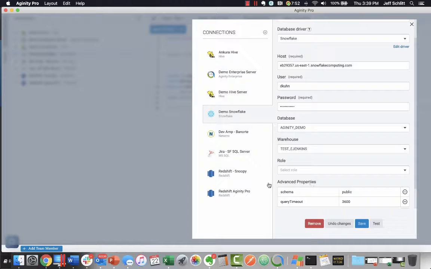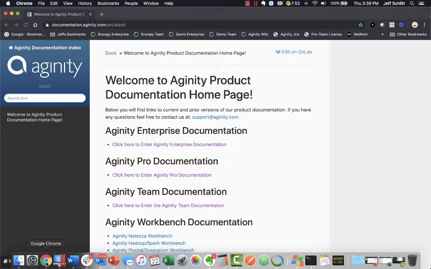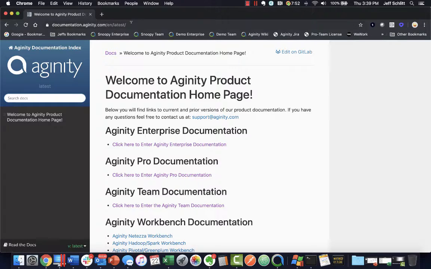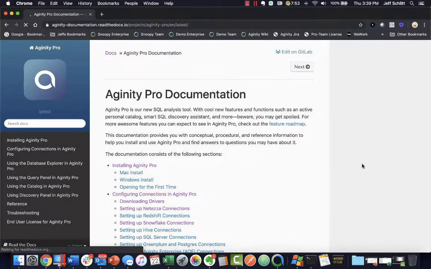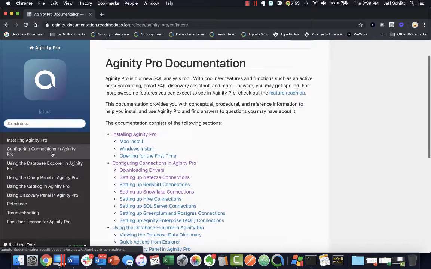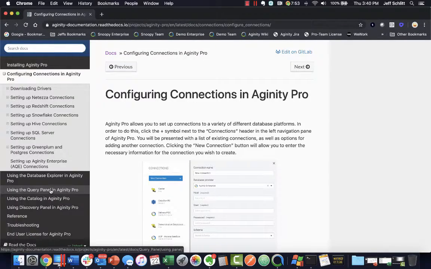Let me walk through that a little bit. So I'm going to shift over to a browser, talk a little bit about the documentation and how you can get to some of this information. So first, if you navigate to documentation.aginity.com, you'll see all of our documentation for all of our products. Let's go into Pro. If you go here, there's a section here on configuring connections in Aginity Pro.